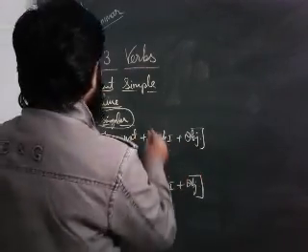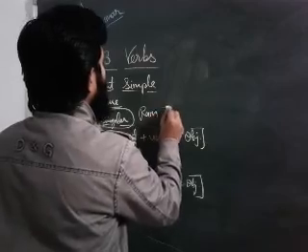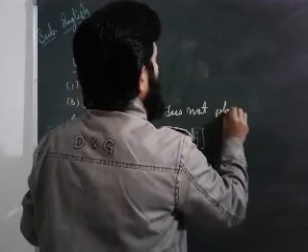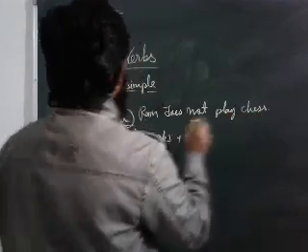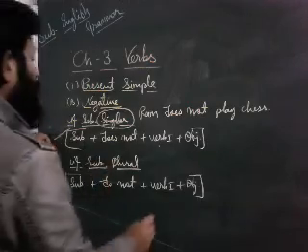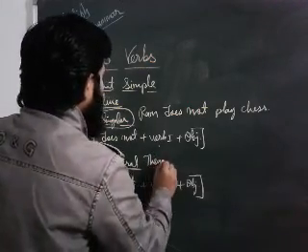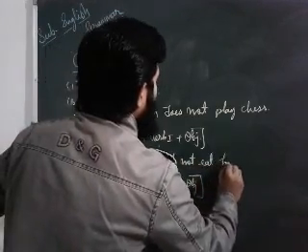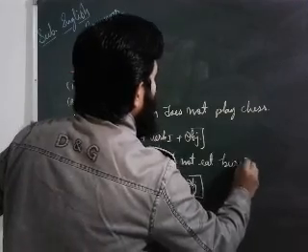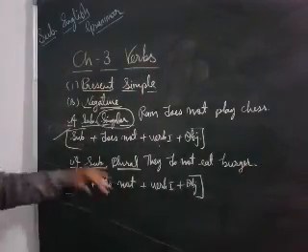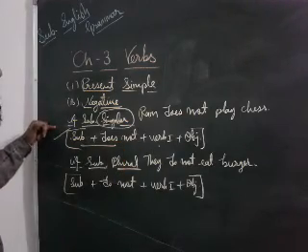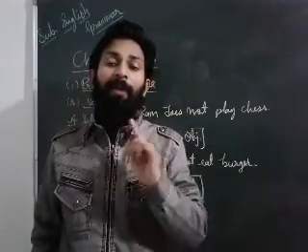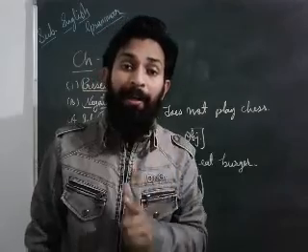Like I write a sentence here: Ram does not play chess. It is about the singular only. If we talk about plural, then we can say: they do not eat burger. That's about the plural subject only. If the subject is singular, then you have to follow that formula for making negative sentences. If the subject is plural, then you have to follow that formula for making negative sentences. Dear students, that's about affirmative and negative. Now we will discuss interrogative sentences.